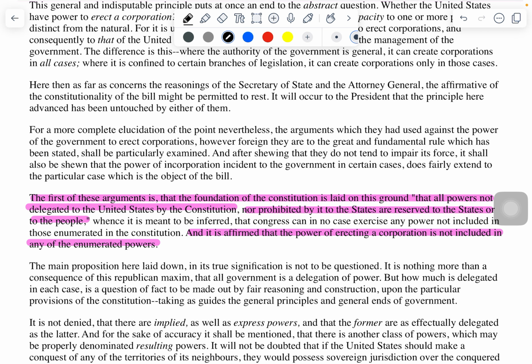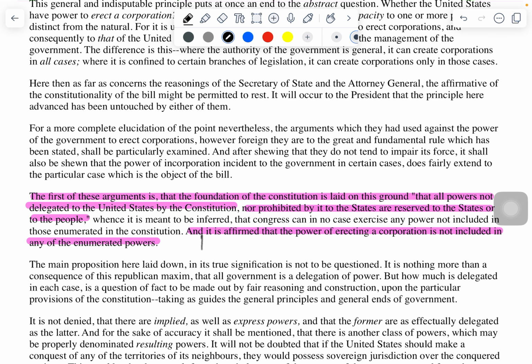Well, Thomas Jefferson has a very strict interpretation of the Constitution. Anything not specifically stated in the Constitution is not a power that the government has. Okay, but you can see here that Alexander Hamilton is saying that just because the Constitution doesn't specifically say it does not mean that it is prohibited.